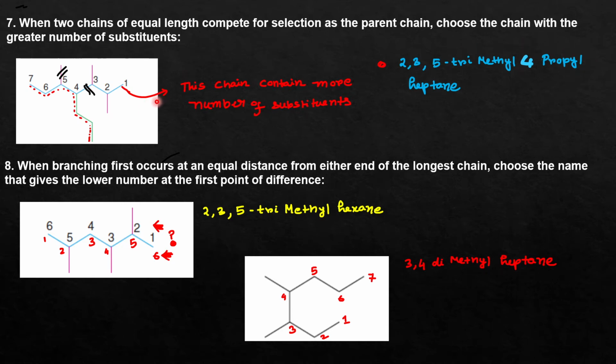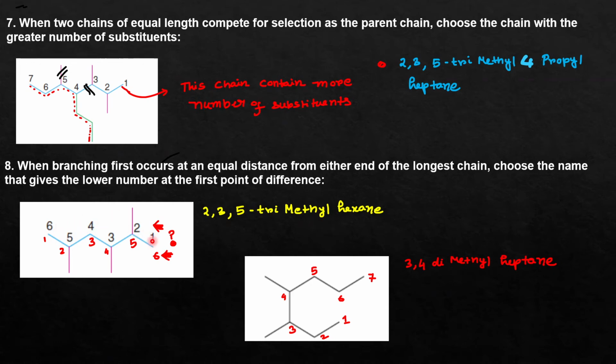Okay. Rule number 8 says that when branching first occurs at an equal distance from either end of the longest chain, choose the name that gives the lower number at the first point of difference. You can see that this is one example of organic compounds.